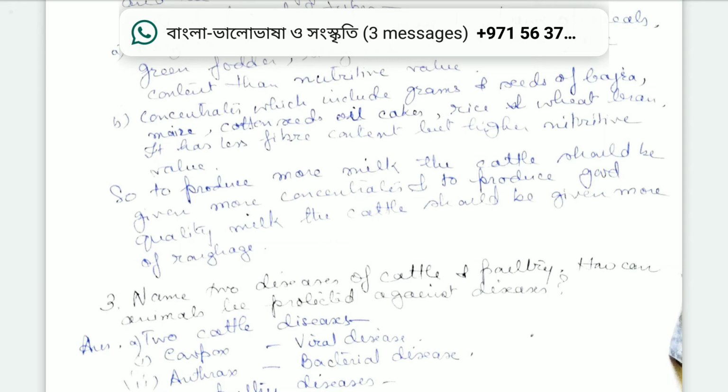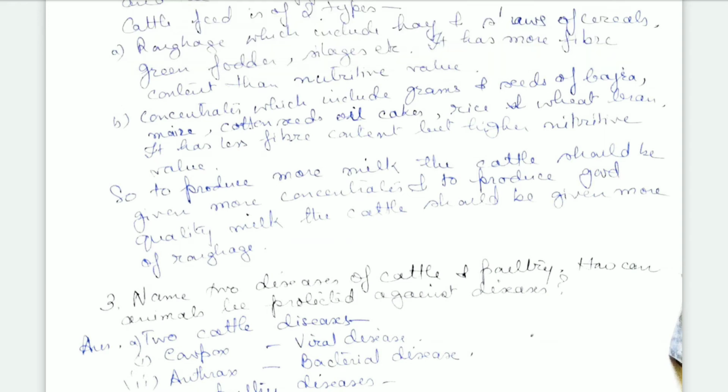To produce more milk, cattle should be given more concentrates, and to get good quality milk, cattle should be given more roughage.